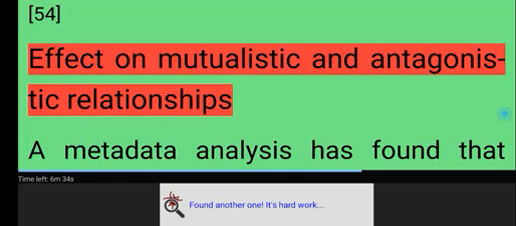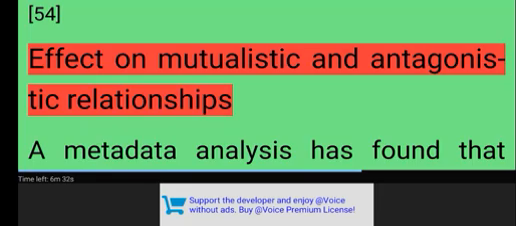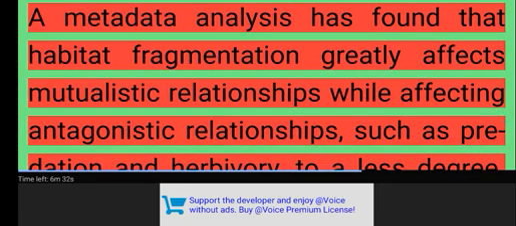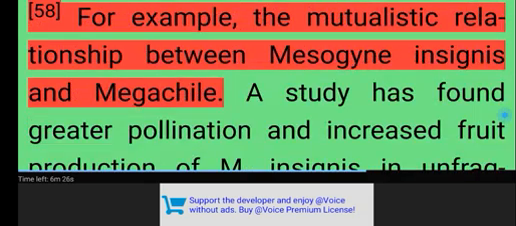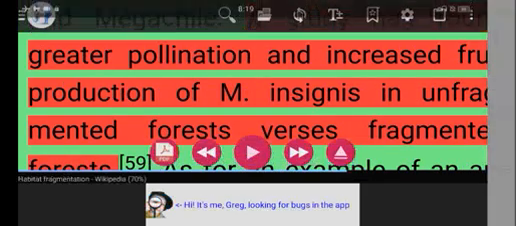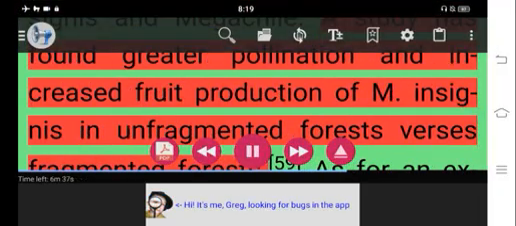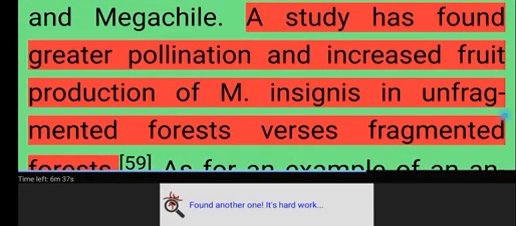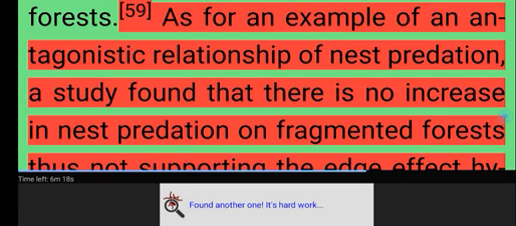Effect on mutualistic and antagonistic relationships. A meta-analysis has found that habitat fragmentation greatly affects mutualistic relationships while affecting antagonistic relationships, such as predation and herbivory, to a lesser degree. For example, the mutualistic relationship between Mesogyne insignis and Megachile. A study has found greater pollination and increased fruit production of M. insignis in unfragmented forests versus fragmented forests. As for an example of an antagonistic relationship, nest predation, a study found that there is no increase in nest predation in fragmented forests, thus not supporting the edge effect hypothesis.